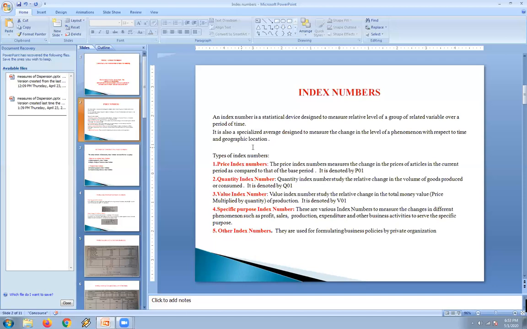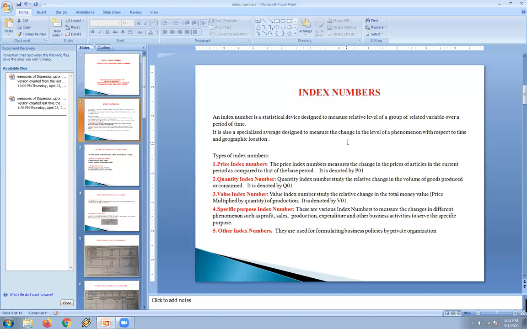So let us know what do you mean by an index number. Index number is a statistical device which is designed to measure the relative level of a group of related variables over a period of time. And also we can call it as a specialized average, where we are going to use this for measuring the change in the level of phenomena with respect to time and the geographical location. So in case of index numbers, we are using it as a relative measure. We are expressing the relationship between the two variables where one of the group will be considered as the base.